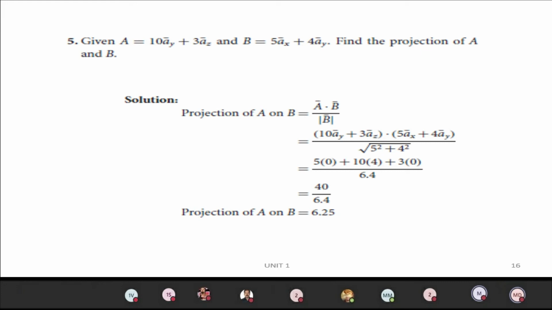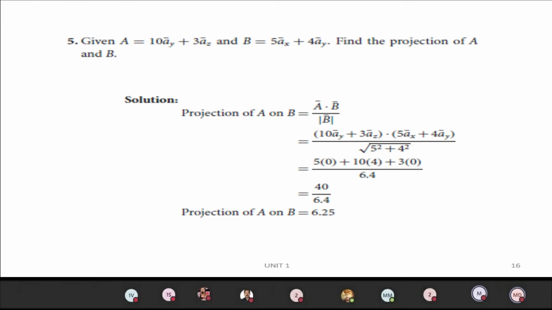Now the next model problem. They are given A vector equal to 10ay plus 3az and B vector equal to 5ax plus 4ay. We have to find the projection of A on B. The projection of A on B is nothing but A vector dot B vector divided by modulus of B vector.